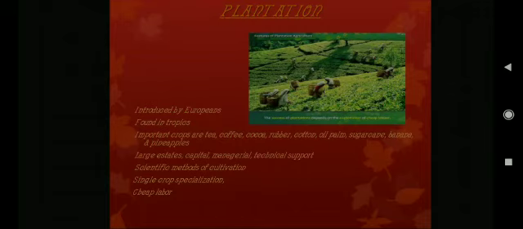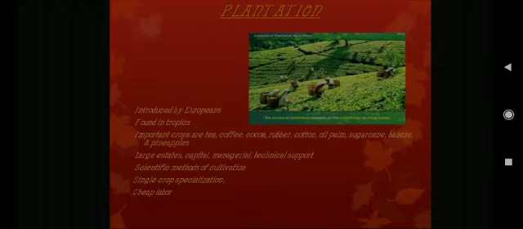We need more capital to create agriculture on a large land area, so it is capital intensive, and technical support is also required in this type of agriculture. Scientific methods of cultivation are used, like machines, and single crop specialization.